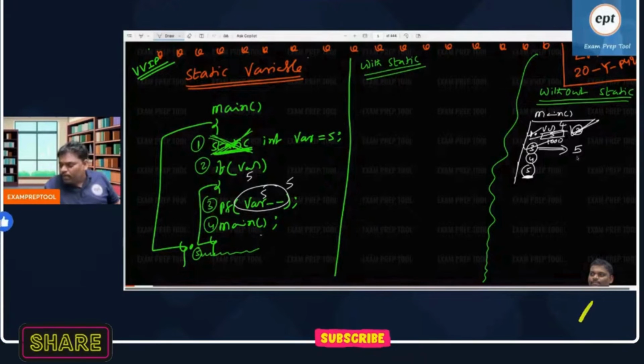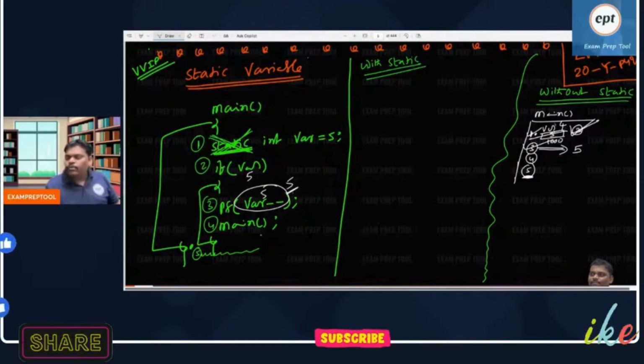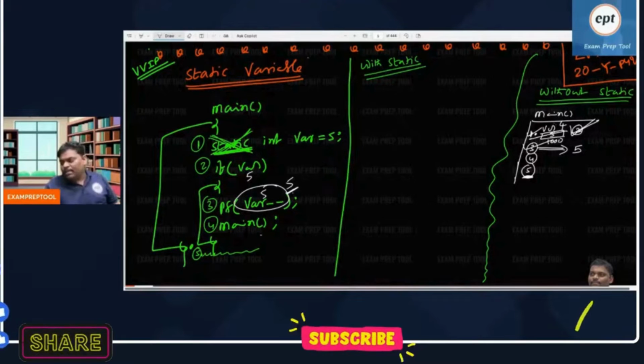What is the meaning of post decrementation? First print, printed, then decrement. It became 4. Where minus minus, right? Because it's post decrementation, first it will be 5. Wherever it is, there it is 5 only, but afterwards it will change. First print 5, then it will decrement. So I think the third line is over.